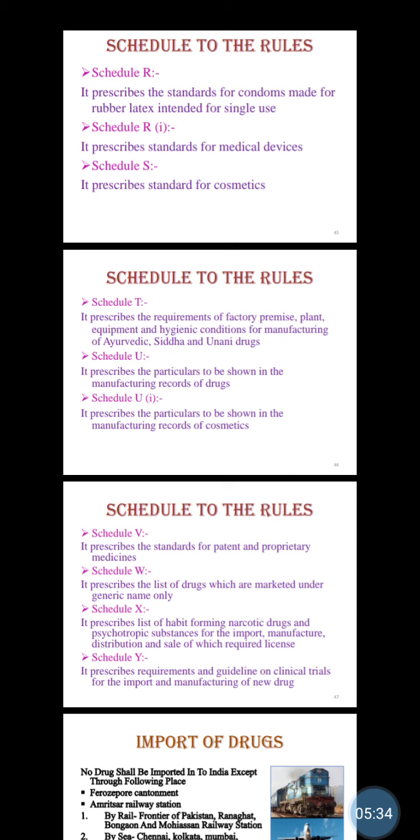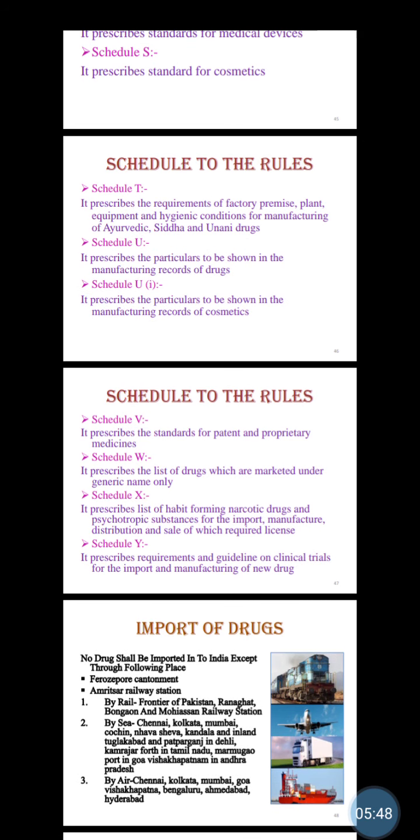Then Schedule U prescribes the particulars to be shown in manufacturing records of drugs. Then Schedule U1 prescribes the particulars to be shown in the manufacturing records of cosmetics. So remember one thing, the only change is manufacturing records of drugs and manufacturing records of cosmetics.